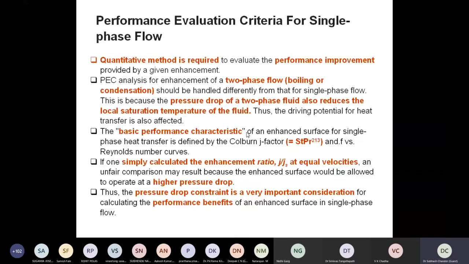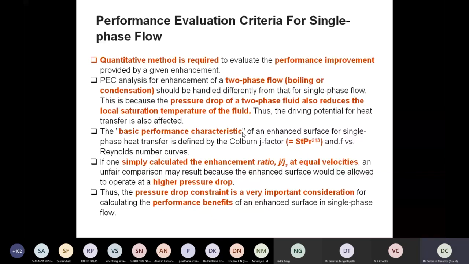So on the one side we are getting benefit, on the other side we are also getting penalized in the form of pressure drop. So if there is more pressure drop across that particular device, then we have to increase the size of the pump. That will again add to the cost, right? So that will not be advisable, we can say, as a recommendation, right?